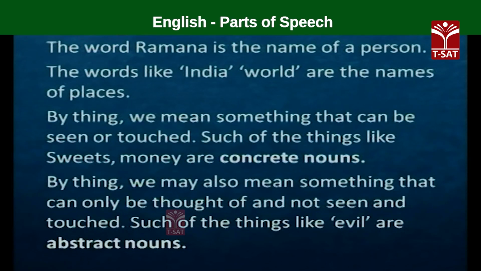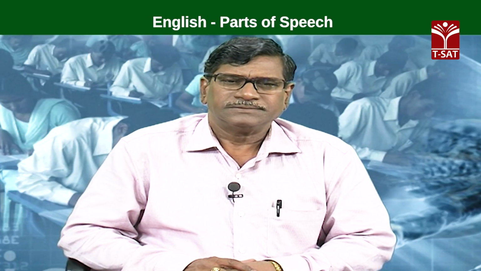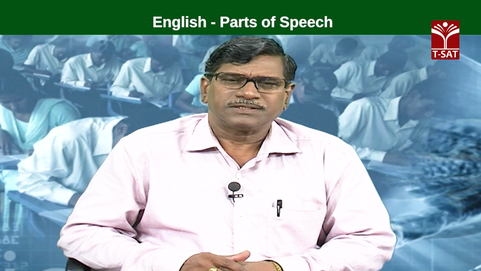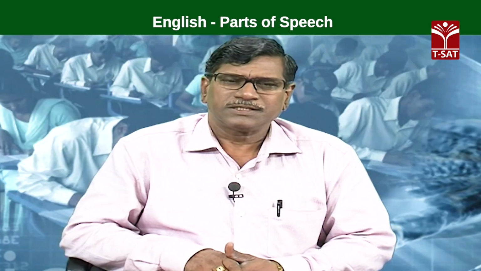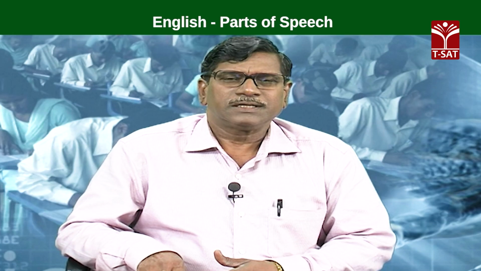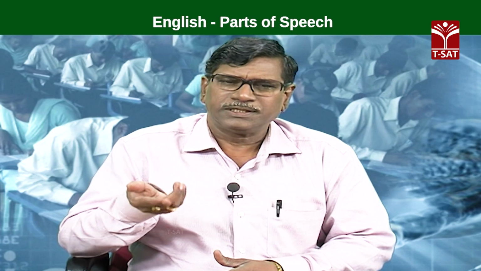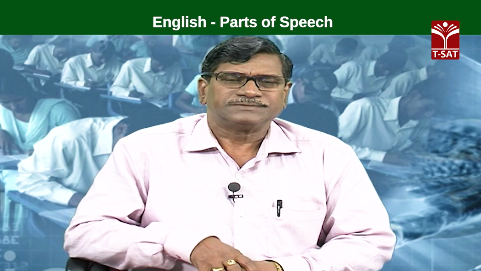We can't touch or see such things, like evil in the last sentence. So this evil we can understand, but we can't touch it. So things like that are called abstract nouns. And the concrete nouns, which we can see and touch, are divided into 4 groups.